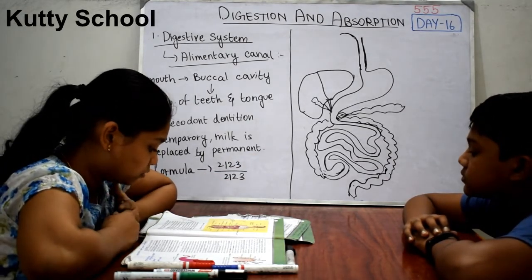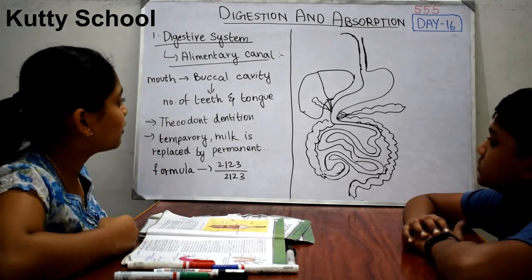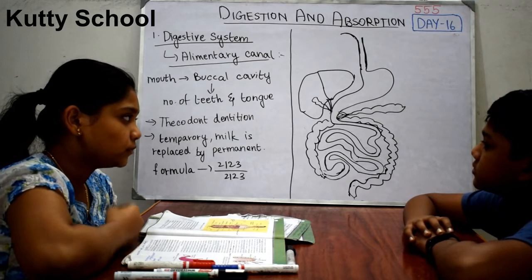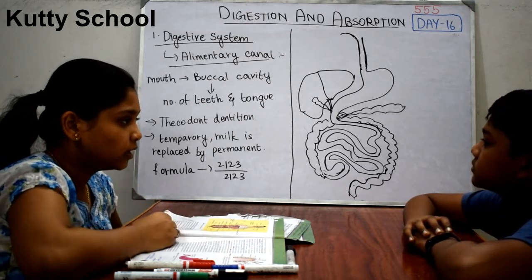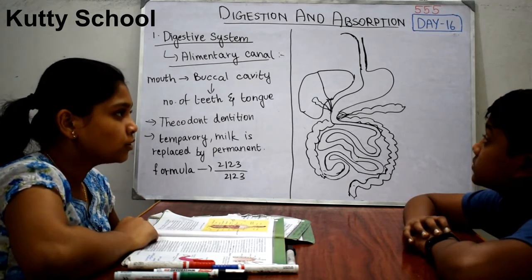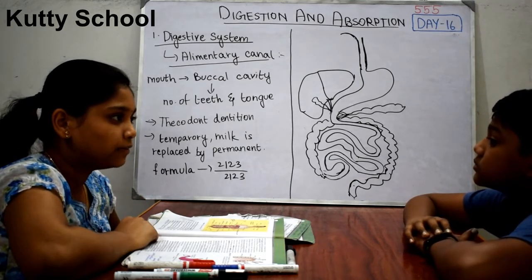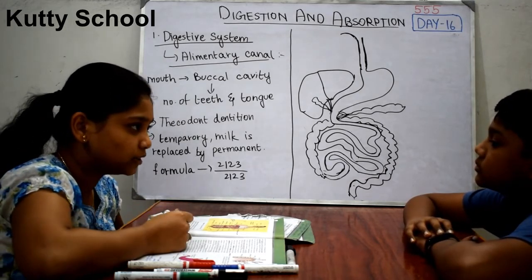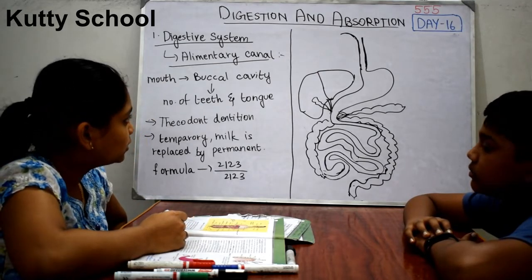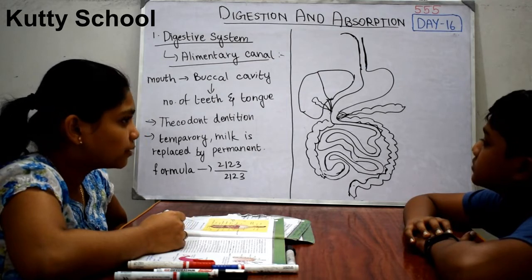So this is the formula. Our oral cavity has a muscular structure called the tongue. It is attached by a structure called the frenulum. The tongue bears a number of papillae which have taste buds in them. Next we will see how the food enters the food pipe.